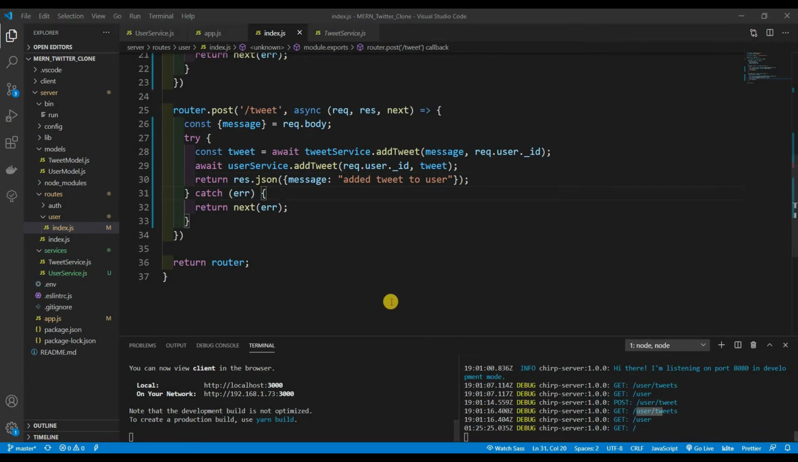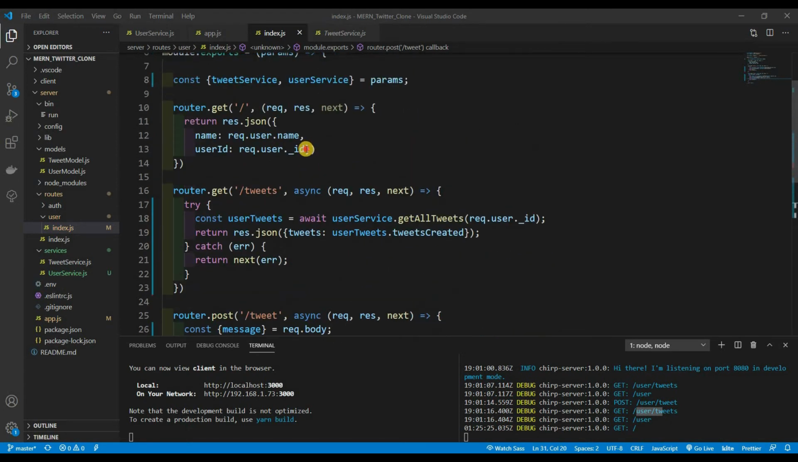Now that we're done with posting tweets anyways, let me clean this up. We're not using the req user ID. We don't need this no more. But if you want to leave it, I'm just going to leave it. We honestly do not need this, but in case you're trying to use it for something, I'm just going to leave it there.